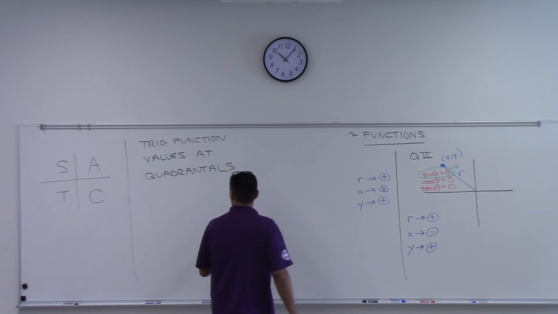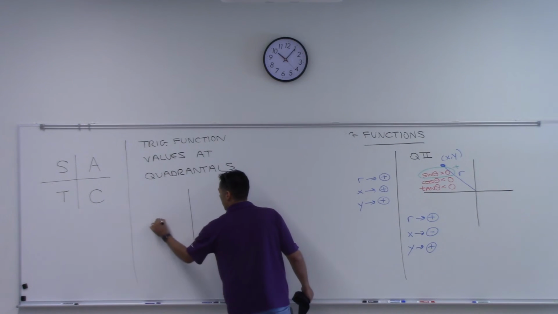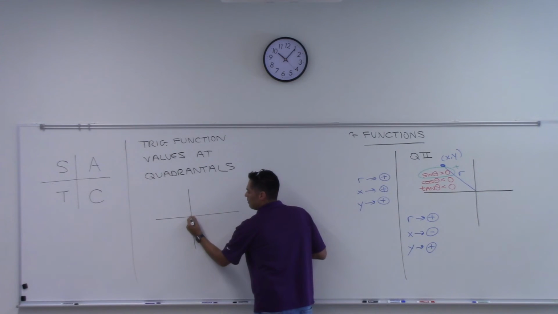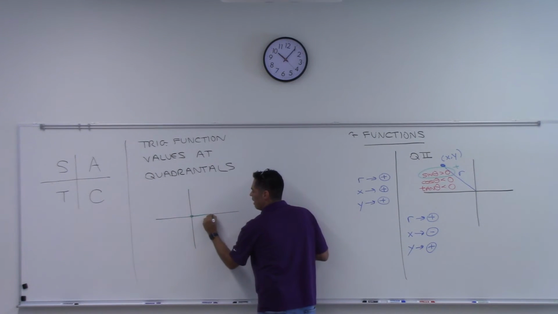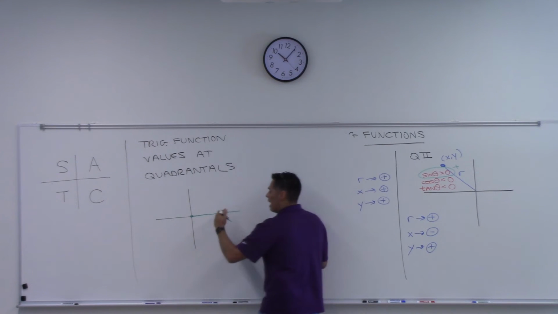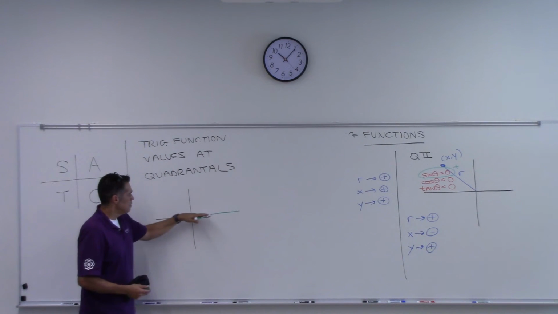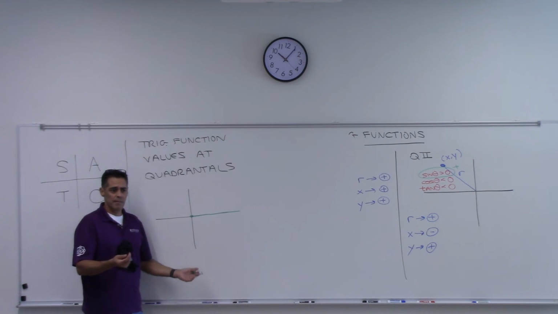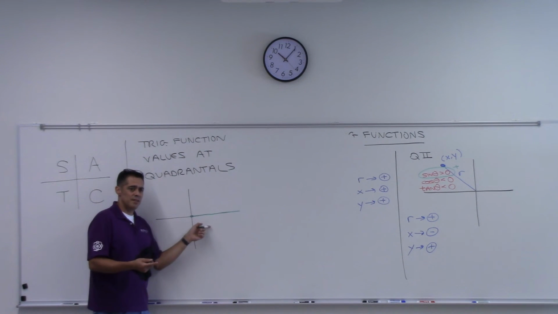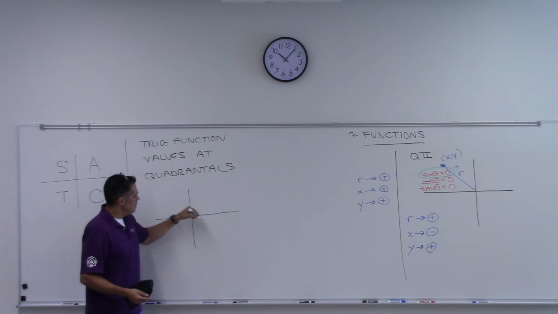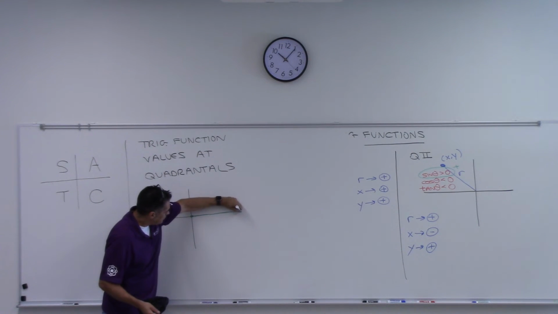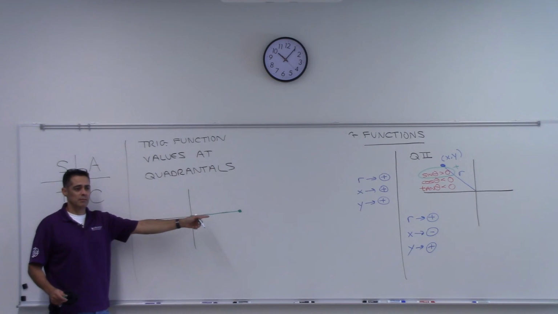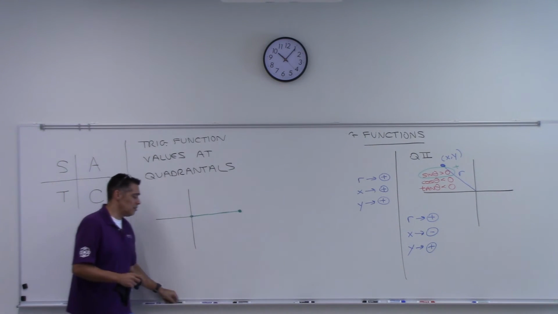So we have to look at each of the quadrantals. So let's imagine you've got your xy axis here. Let's take a look at an angle that would be on this first quadrantal. That means right here. That is an angle, right? You could look at that angle as being 0. The angle 0, right? Both the initial and the terminal side are the same. So I'm going to pick a point out here. Does that point have an x and a y coordinate? Sure, right? Sure it does.